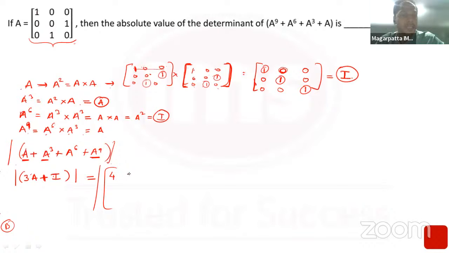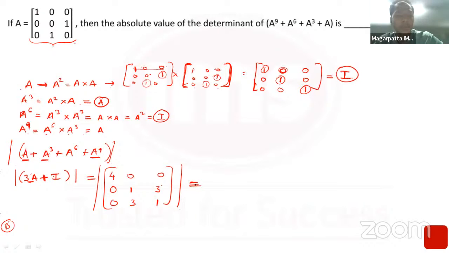There's no 1 in this place for both the matrices, so 0 and 0 only. Identity matrix has a 1 over here, and A matrix has 1 over here, but it will become a 3. 0 for both of them. This one is 1 for A matrix, it will get multiplied by 3, so that will become a 3, and identity matrix 1 over here. So ultimately I have to calculate the determinant of this matrix,